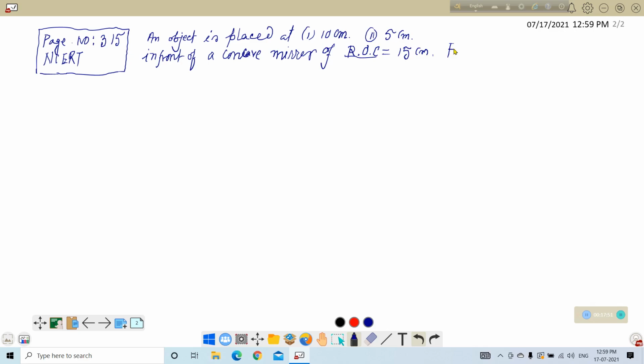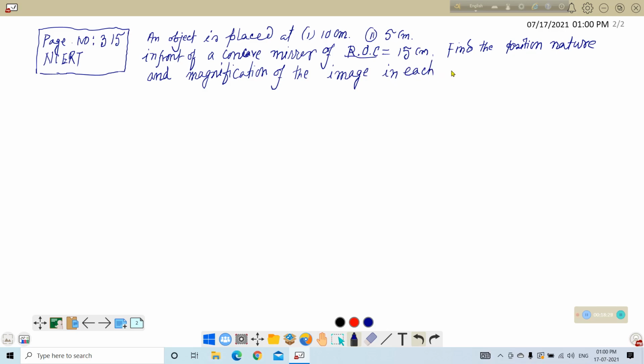So, find the position, nature, and magnification of the image in each case. Now, at first, you have to draw the picture. This is the case of concave mirror.